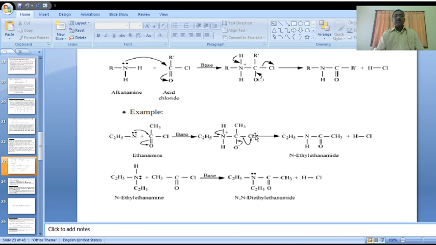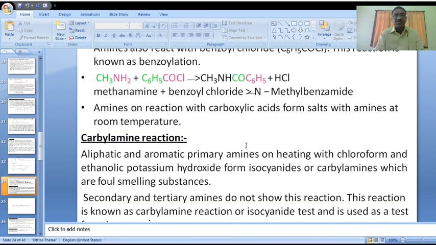Primary amines and secondary amines generally undergo this acylation reaction to form amides. Is it clear? Is it clear, all of you? This is about acylation reaction.